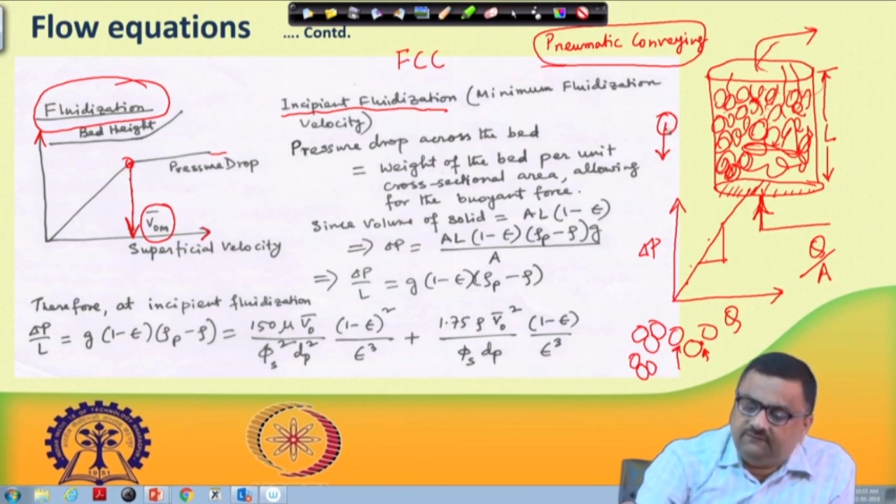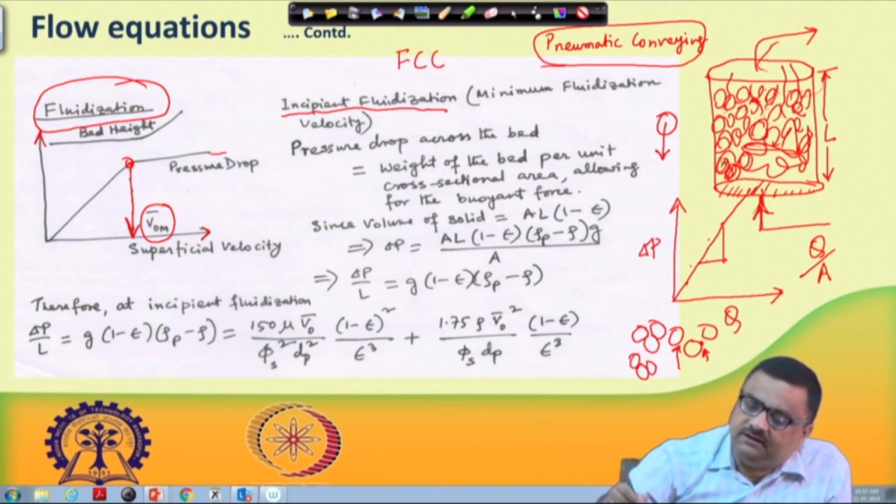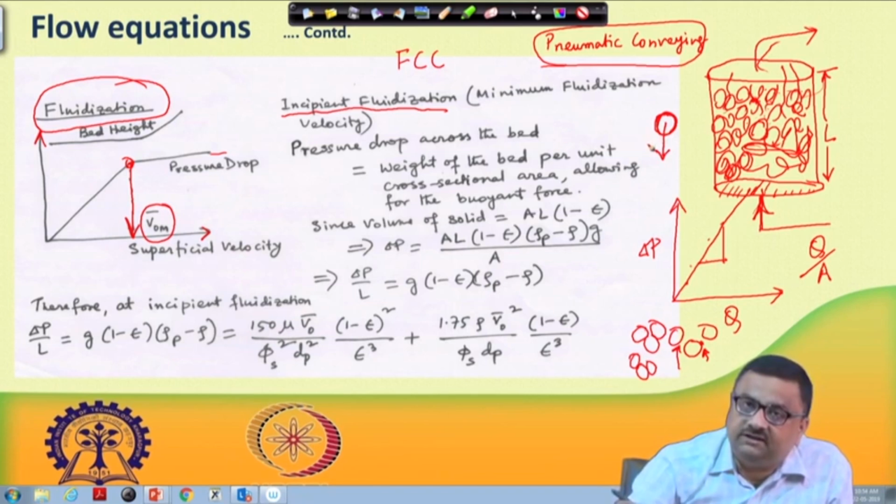So, from there you can come up with a delta P by L. One has to make sure that the delta P by L you are obtaining by the Ergun equation becomes equal to the pressure gradient that could suspend a particle. That means this pressure gradient is sufficient for this particle to support, basically, weight minus buoyancy, whatever force is acting downward. The delta P by L because of the flow should cancel it, and only then will this particle get suspended.